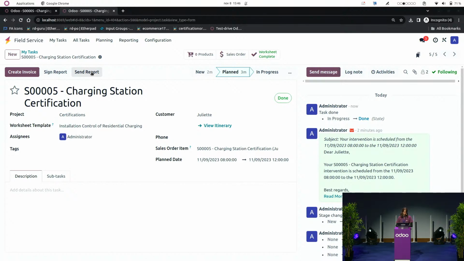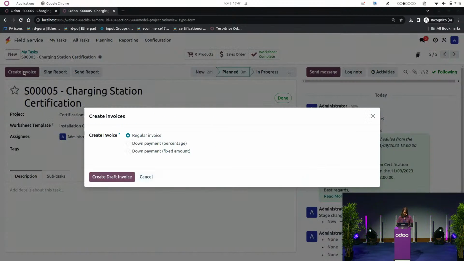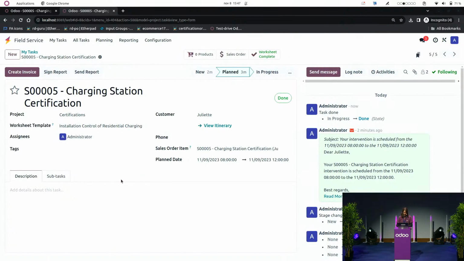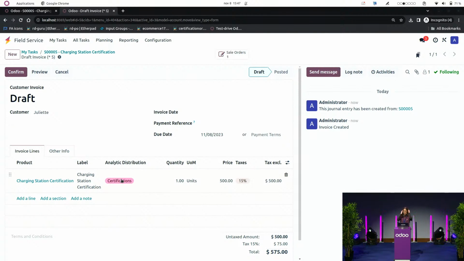Since the task is done, what's left to do is to create an invoice for my customer to pay for my service. So I'm going to click on the button to create an invoice, and I will create a draft invoice. Just so you know, this invoice is also available in the customer portal, so your client can just log into your website and see the invoice in his portal.